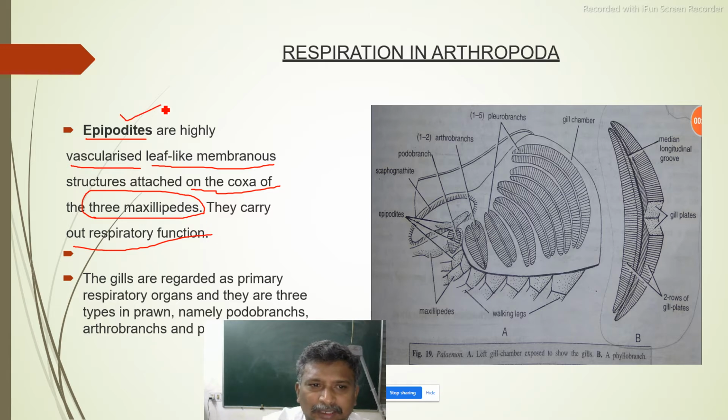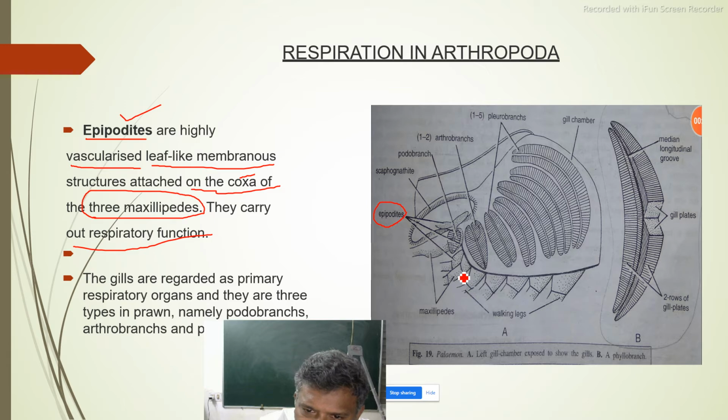So epipodites are present on coxa. See this, here is an epipodite. That epipodite is present on the coxa of the maxilliped.